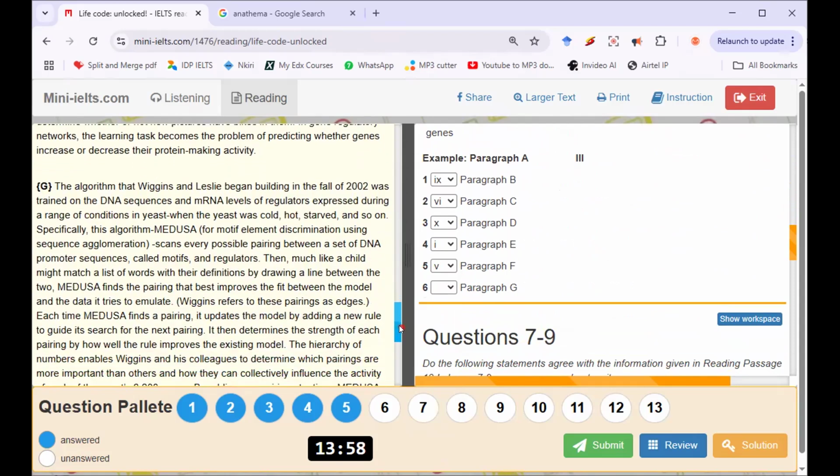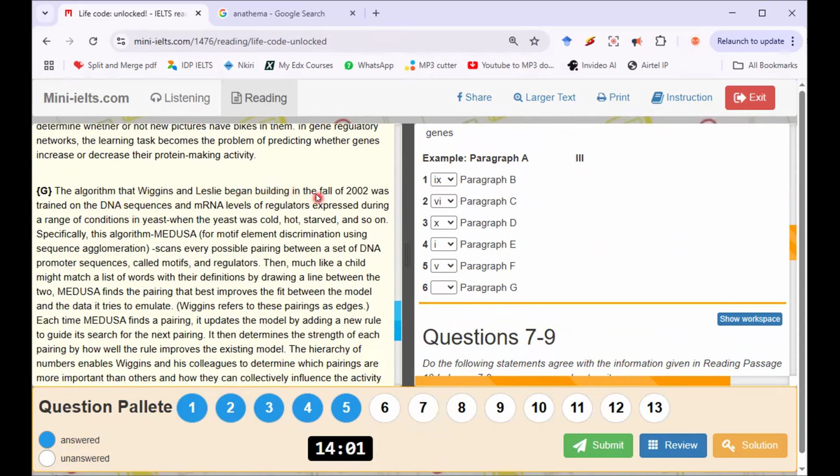Then paragraph G. The algorithm that Wiggins and Leslie began building in the fall of 2002 was trained on DNA sequences and mRNA levels of regulators expressed during a range of conditions in yeast, when yeast was cold, hot, starved, and so on. Specifically, this algorithm, Medusa, that's the name of the algorithm. What's the meaning of Medusa? Motif element discrimination using sequence agglomeration. It scans every possible pairing between a set of DNA promoter sequences called motifs and regulators. Then, much like a child might match a list of words with their definitions by drawing a line, Medusa finds the pairing that best improved.